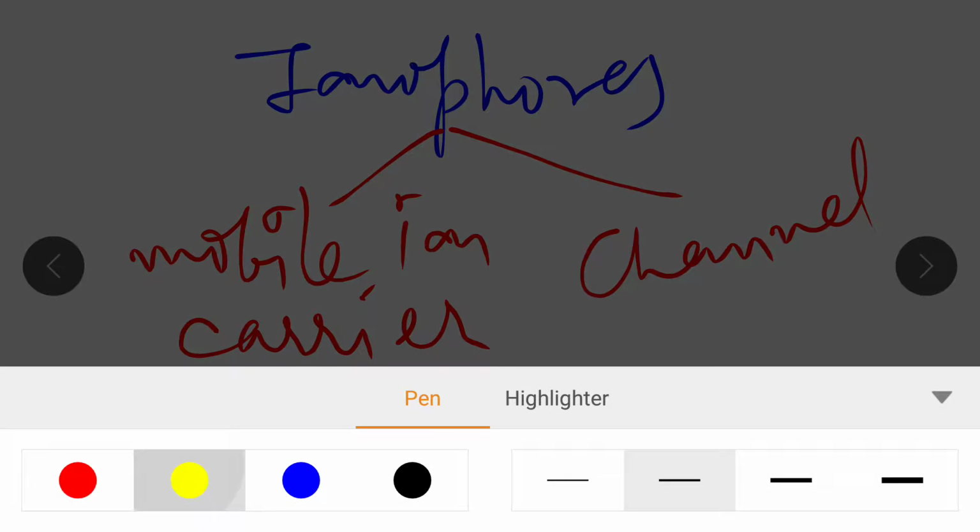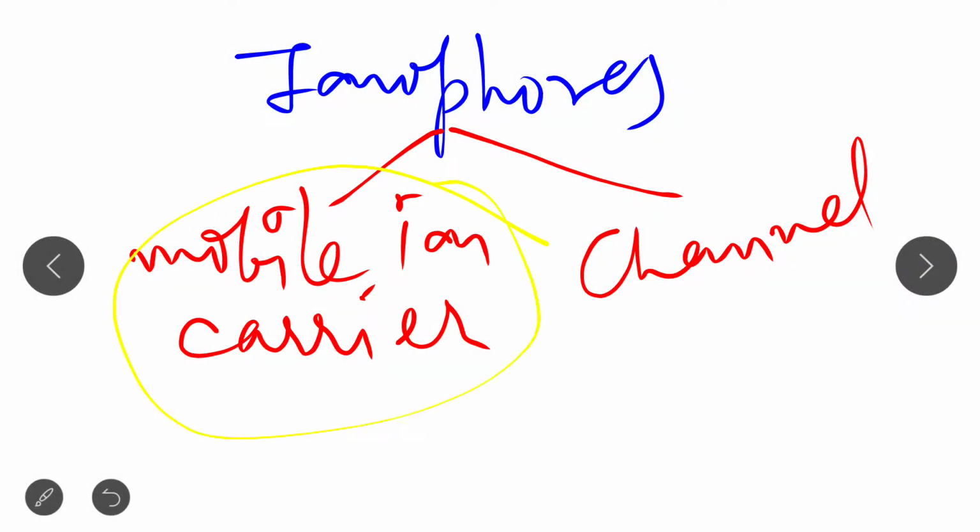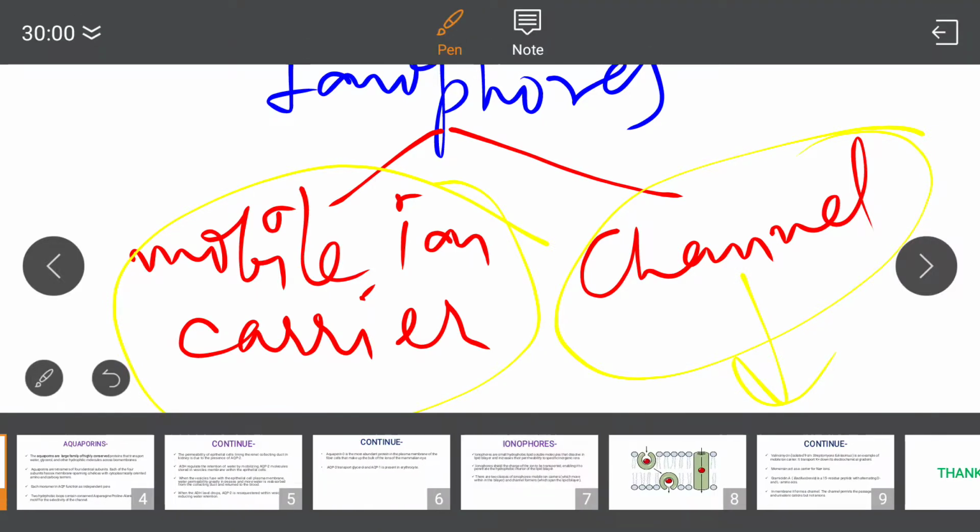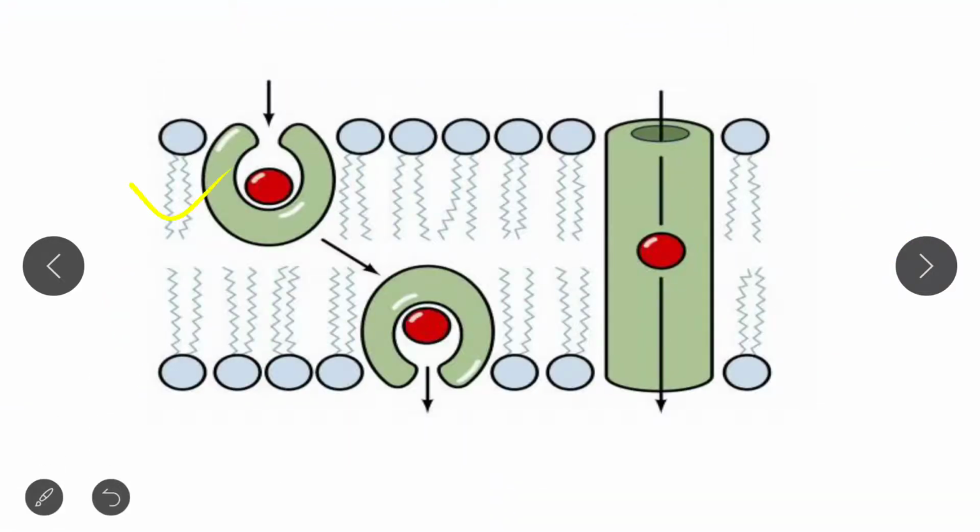In the case of mobile ion carriers, please note that they move within the bilayer. In the case of channel formers, they span the lipid bilayer with the help of the channel that they form. You will get a clear idea if you look at this diagram. This is an example of a mobile ion carrier. Like this, it carries the molecule from the exterior across the lipid bilayer to the other side. In this way it helps in transporting the molecule.